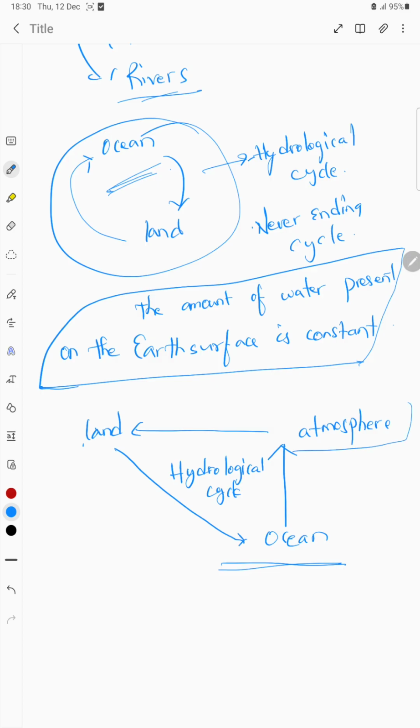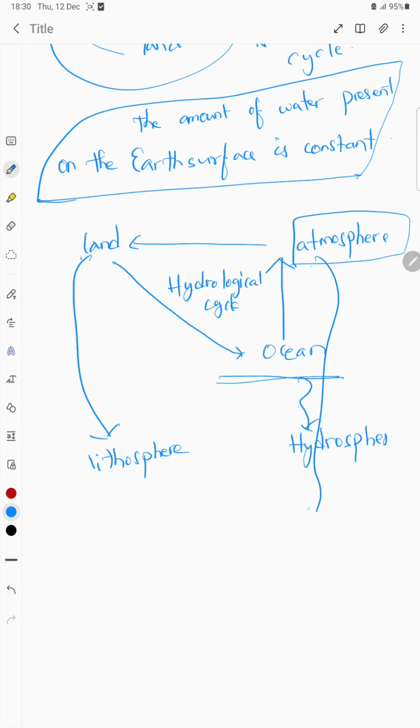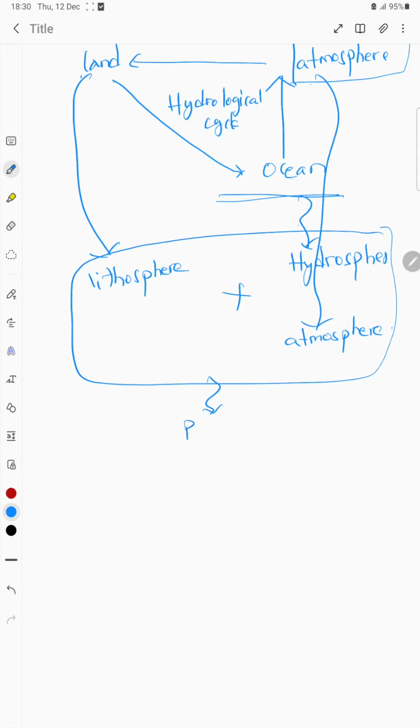But here I have added atmosphere in here, because land is nothing but lithosphere. Ocean is nothing but hydrosphere. Atmosphere, we all know it's atmosphere. So we all know that the combination of hydrosphere, lithosphere and atmosphere is nothing but biosphere. This is where life exists.